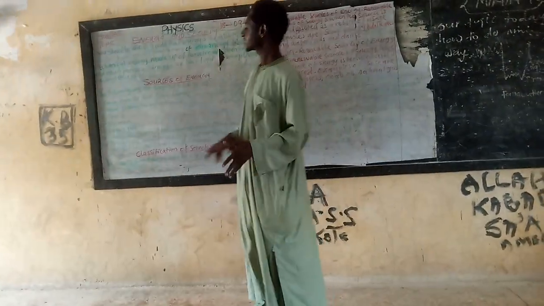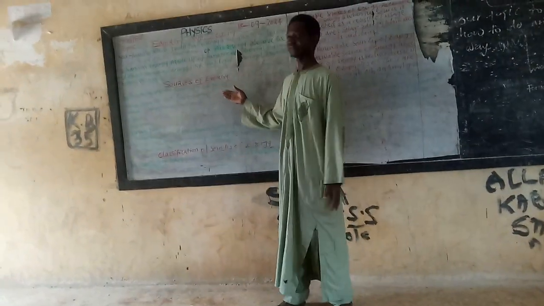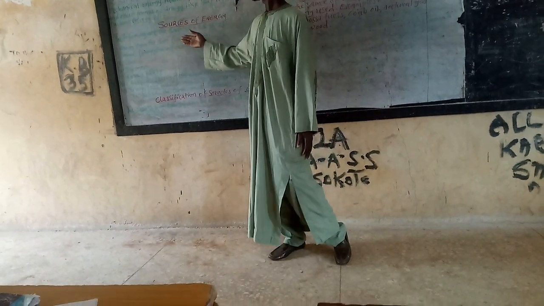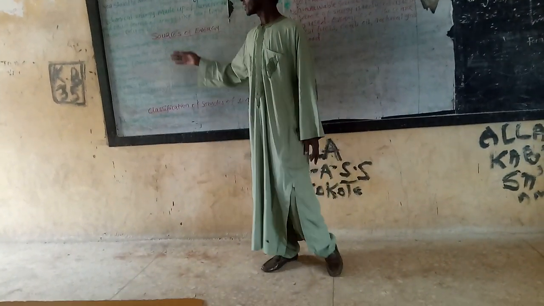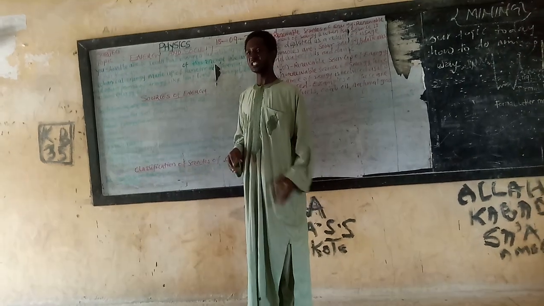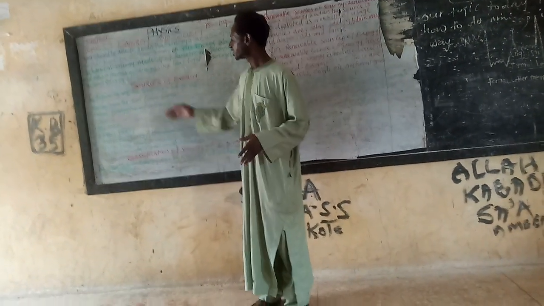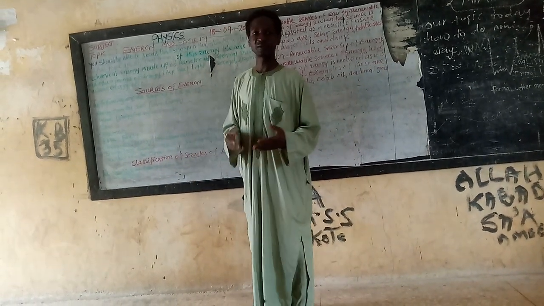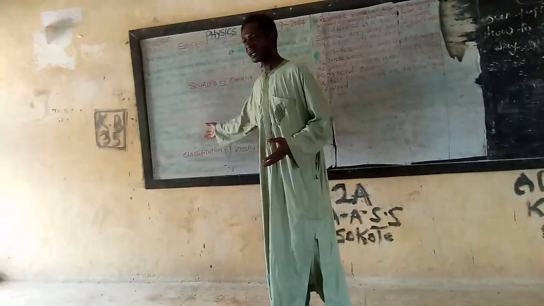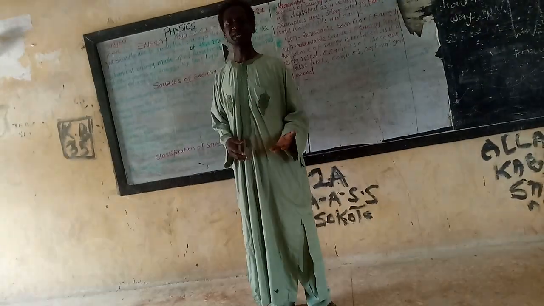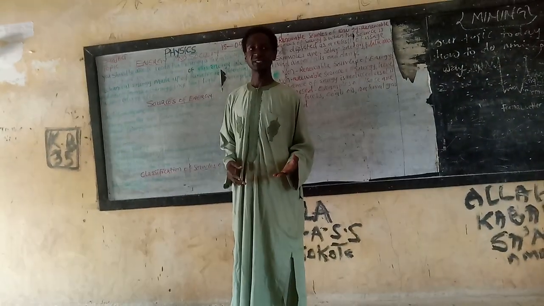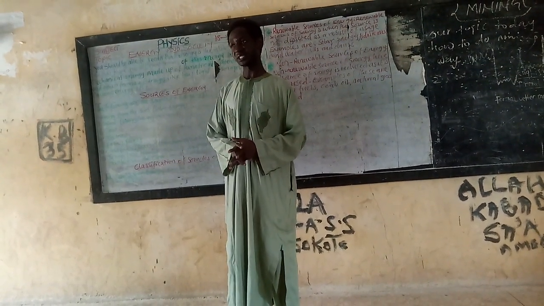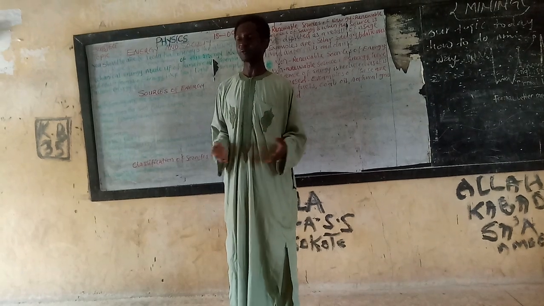Then the next thing we have in today's lesson is sources of energy. So the following are the sources of energy. We have energy from the sun, energy from wood, from firewood, energy from coal, electricity, fossil oils, energy from chemicals as in cells and matrix, and energy from human muscles and animals. Those are some of the sources of energy that we have.